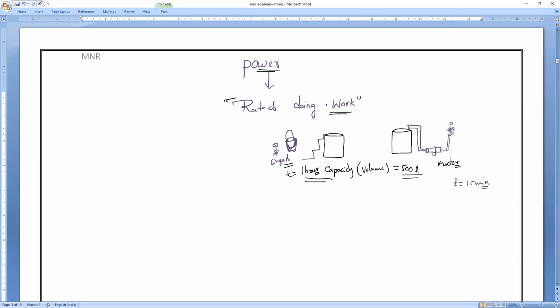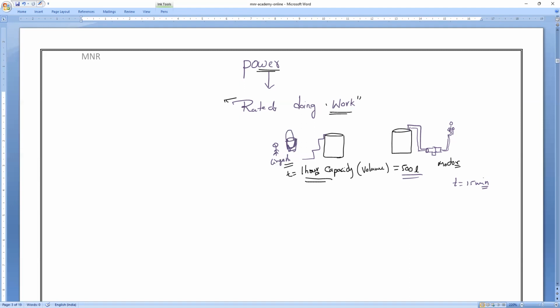Now I will compare Mr. Lingesh and Mr. Motor. Both have done the same amount of work. Am I right or wrong? Mr. Lingesh has done the same amount of work, and Mr. Motor has also done the same amount of work.